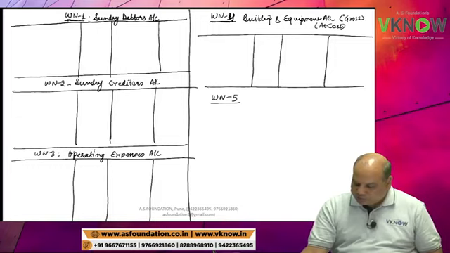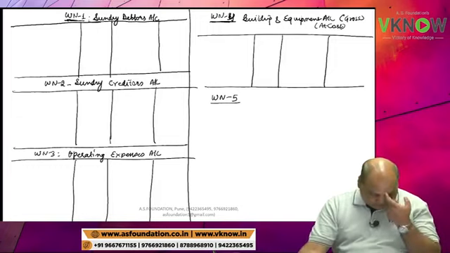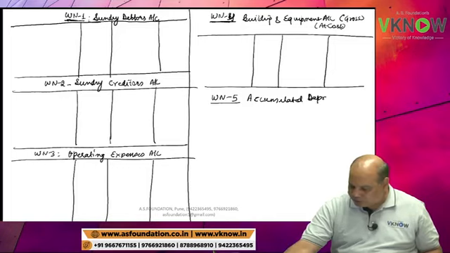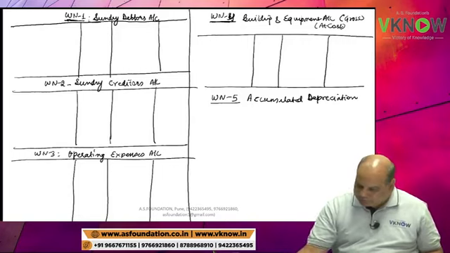Working note 5, accumulated depreciation account.